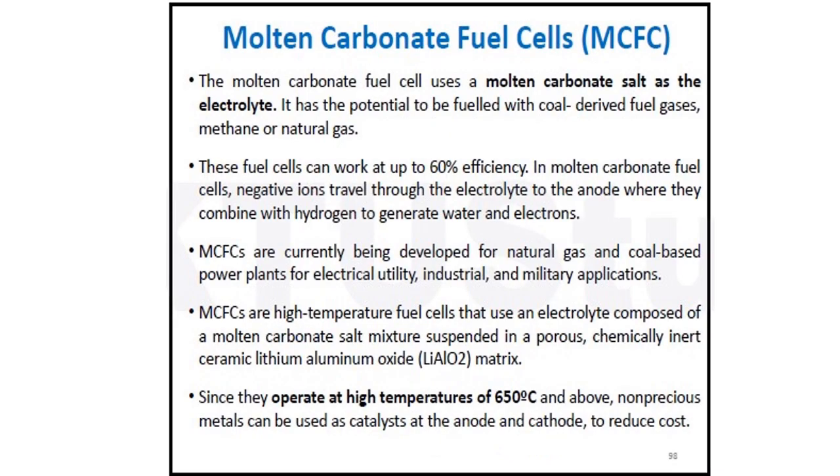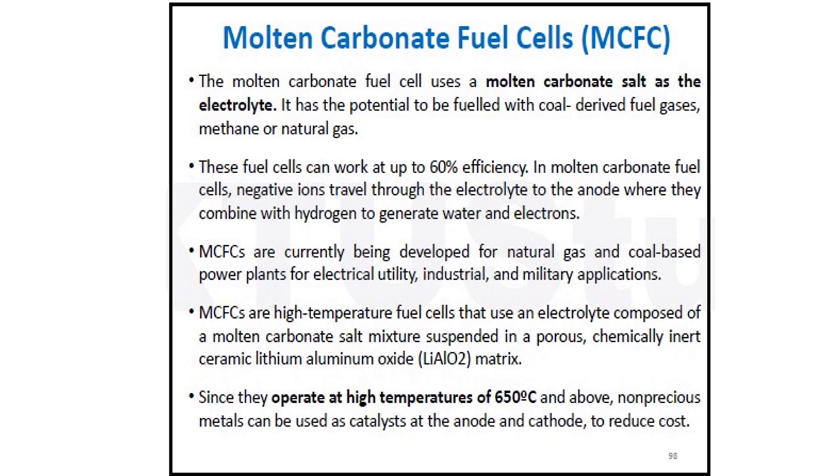Next type is the molten carbonate fuel cell. Here the electrolyte is a molten carbonate salt. The advantage is that it has the potential to be fueled with coal derived fuel gases like methane or natural gas. Instead of hydrogen, we can use methane or natural gas here. That is the advantage.